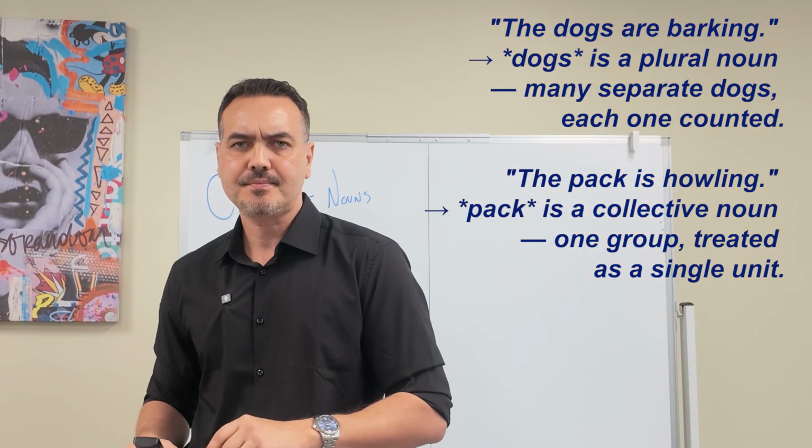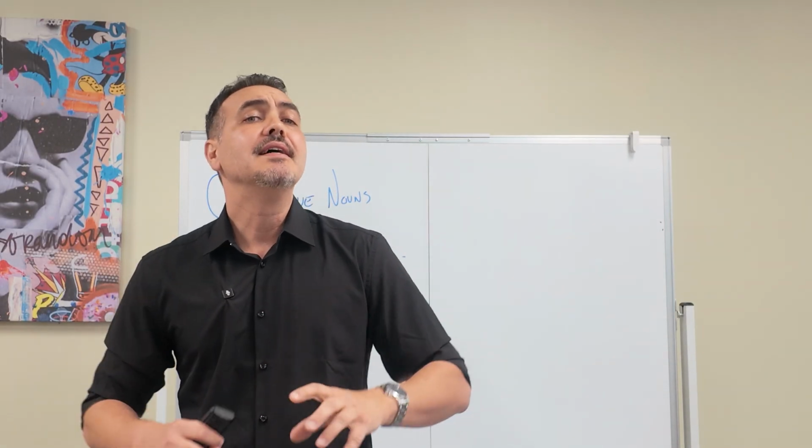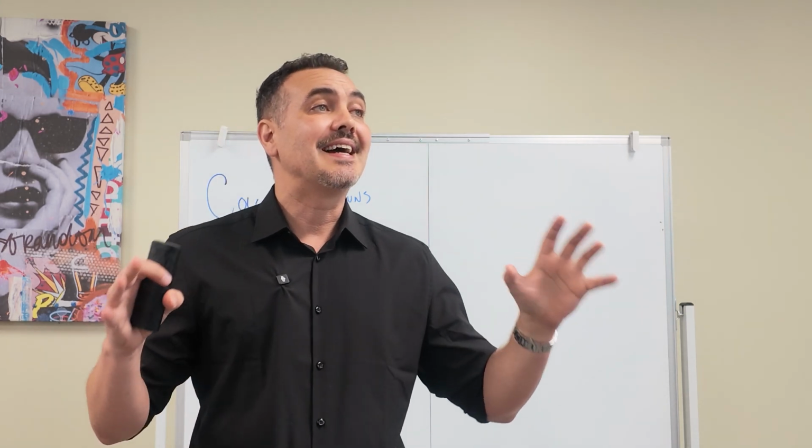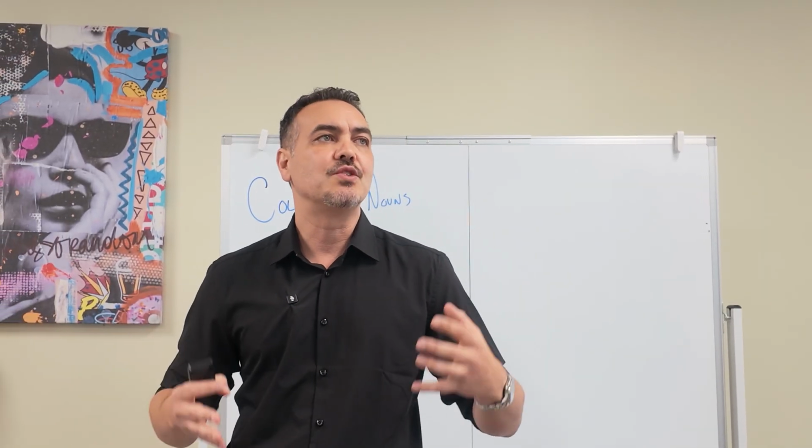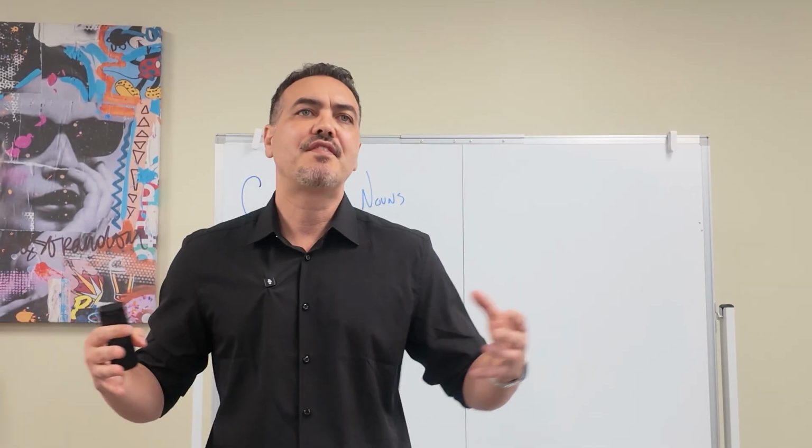So just to review, today you learned about collective nouns. A collective noun names a group of people, animals, or things, but it's treated as one single unit. Categories of collective nouns include groups of people, like team and family, groups of animals like herd and flock, and groups of things like bunch and fleet.